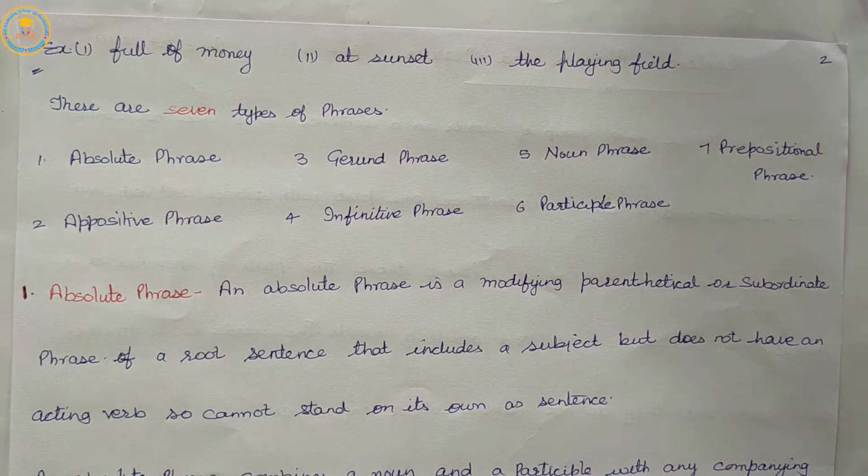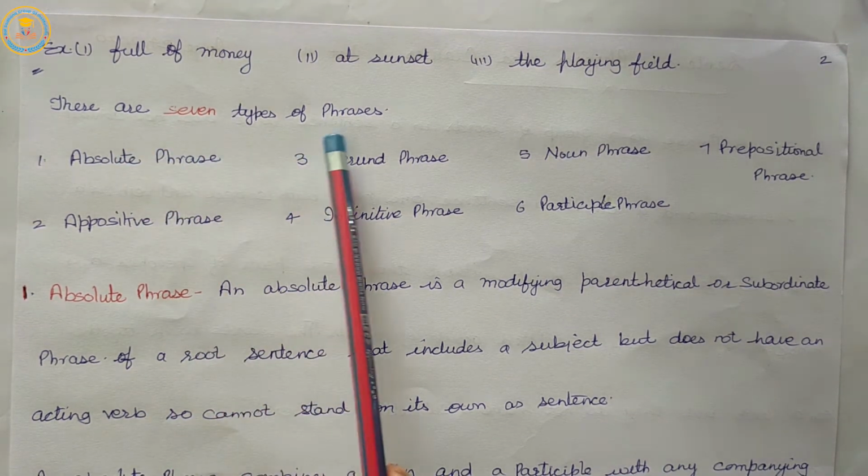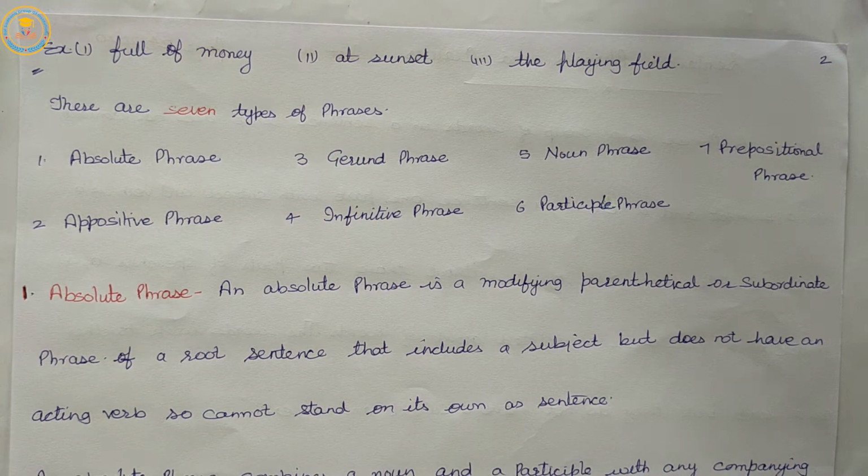Such a group of words is known as a phrase.